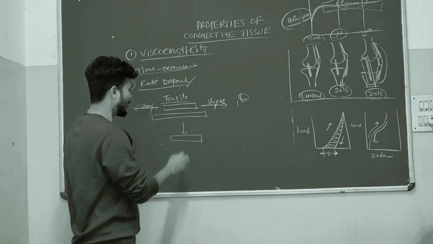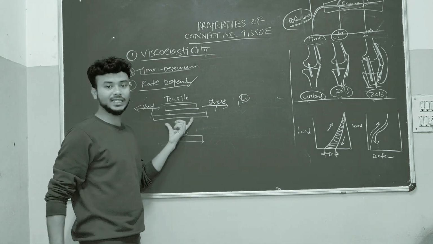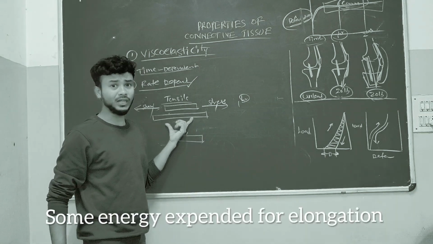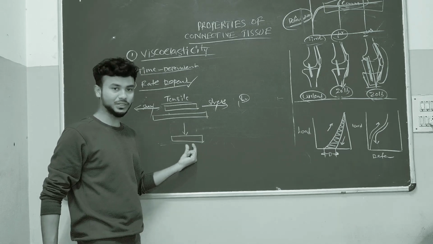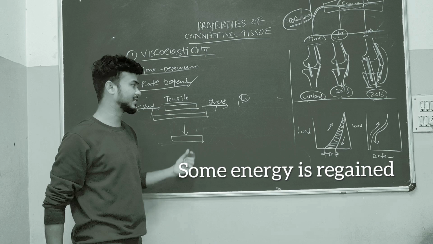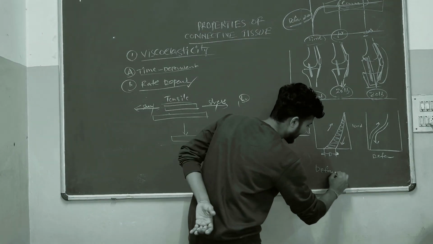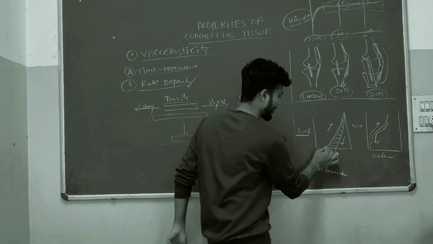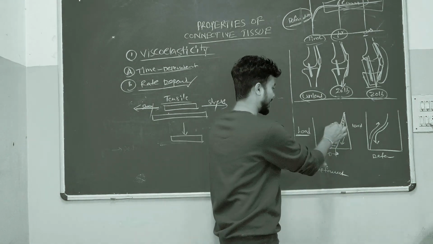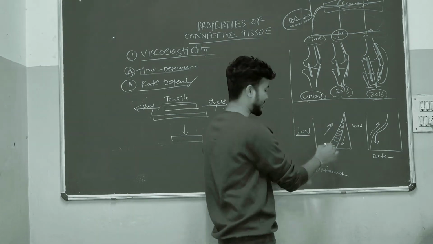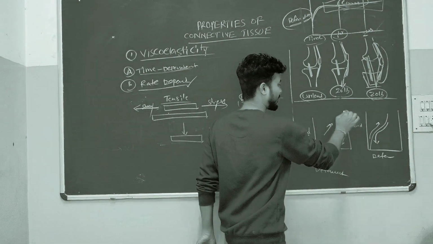Here the point is, when the tissue is elongated, and when the tissue comes back to its position, here this is load, this is deformation, this is the initial point. Suppose, imagine this is the structure, we gave load to the structure, so the tissue is elongated up to one point.